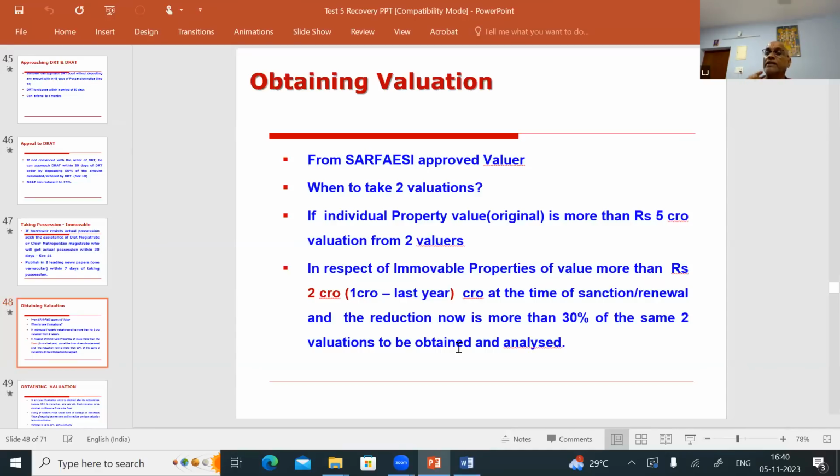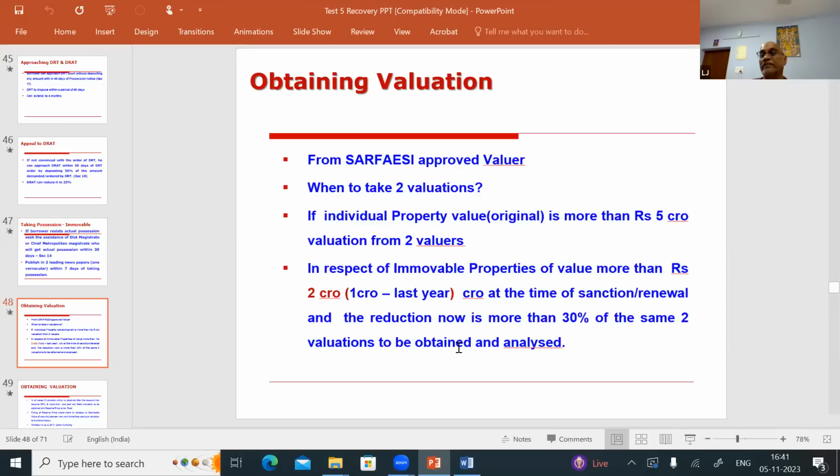And the second point is, even though the value of the property is not 5 crores and above, if it is only 2 crores and above at the time of sanction or last renewal, now when it becomes NPA, the value has come down by more than 30%. The reduction is more than 30%. For example, the original valuation was 1 crore, now the value of the property has become 65 lakhs. So when the reduction in the value is more than 30%, in that case also you have to take 2 valuations from 2 different SARFAESI approved valuers and find out why the property value has come down so much.